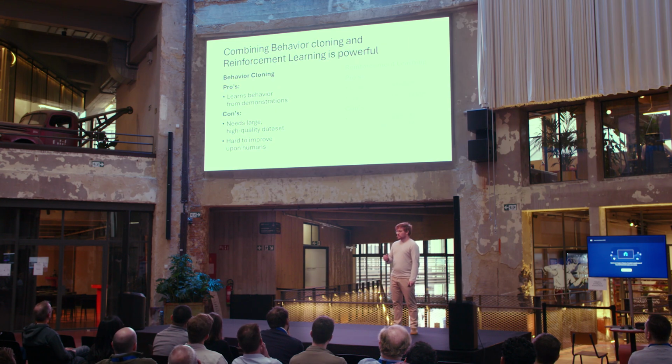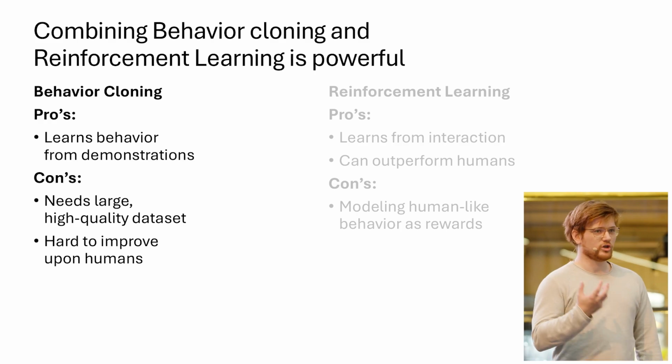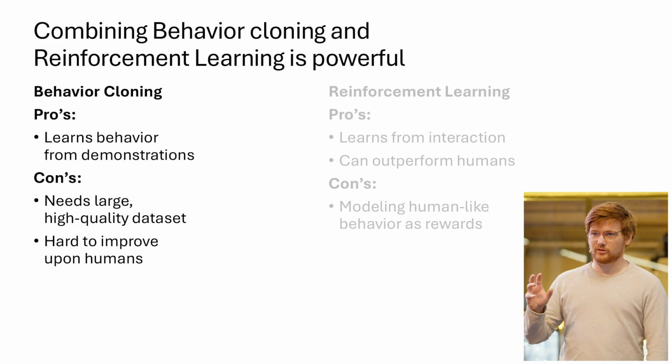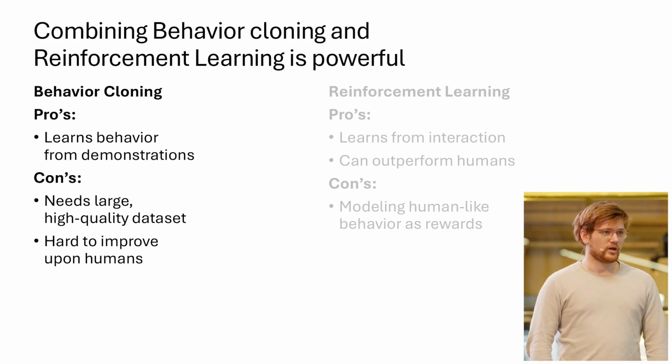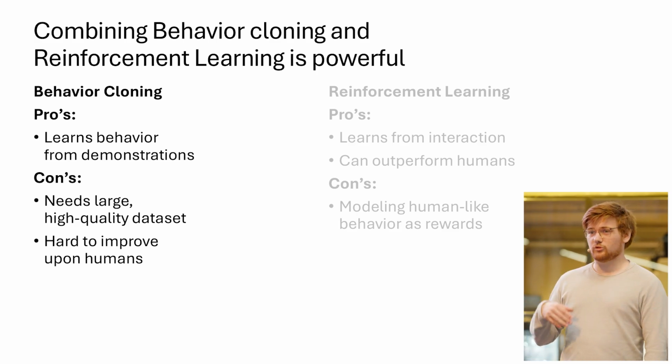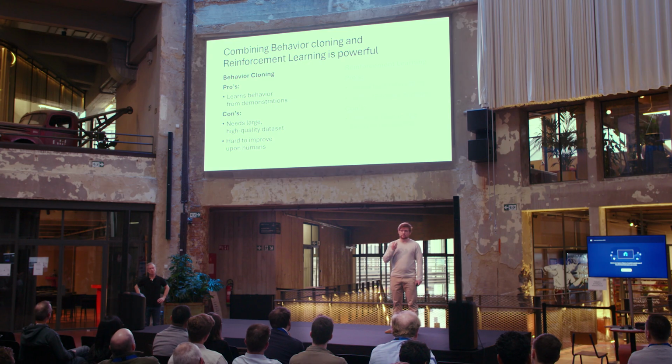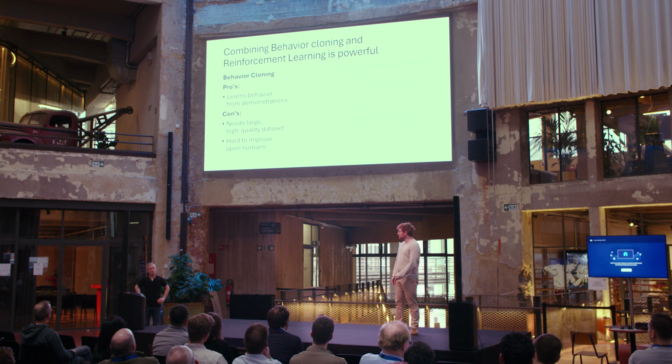So there are a couple of ways how you can model human-like behavior. One is behavior cloning, and here you just use the data set that you have of human-like behavior, and you try to find patterns in it on how to act human-like. There are a couple of problems. You need a very high-quality data set that covers a lot of different scenarios. And it's very hard to outperform the human expert that created the data sets.